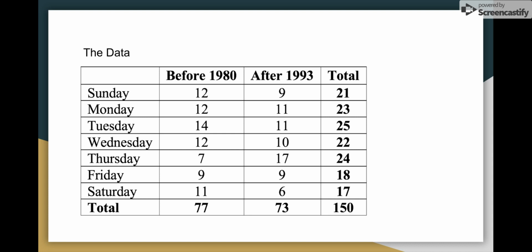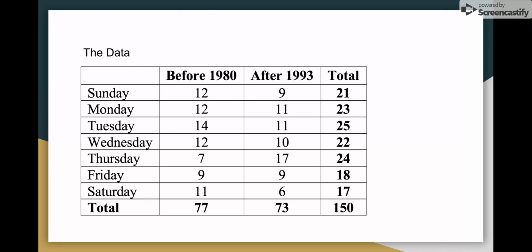You'll notice that there doesn't need to be equal numbers in the distribution. We're going to be looking at the relative frequencies of the number of people born on certain days. Remember, this is just a random population. This doesn't have anything to do with people who might have been born under high risks. There might be some people included in that, but we're just looking at a random selection of the population. Correspondingly, after 1993, 9 were born on Sunday, 11 on Monday, 11 on Tuesday, 10 on Wednesday, 17